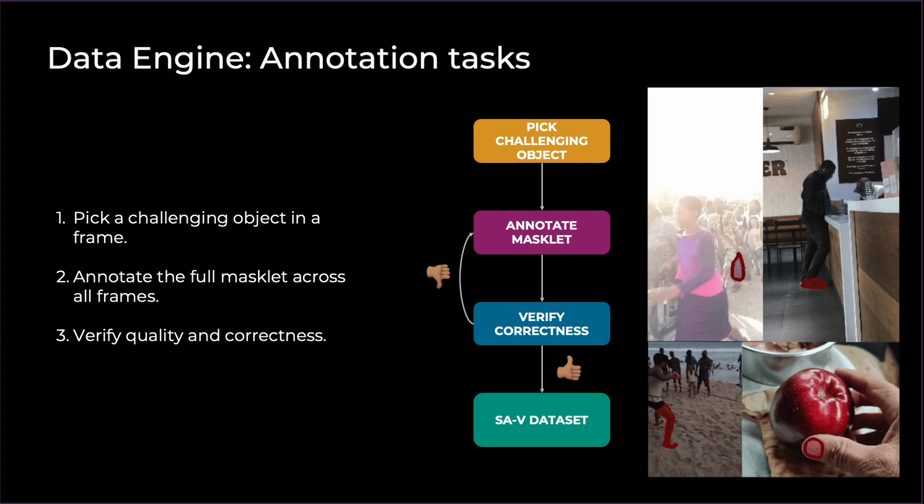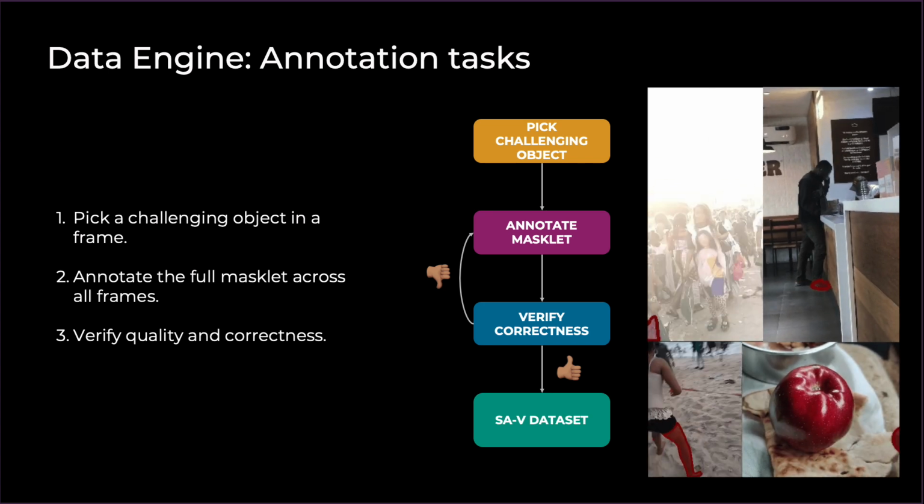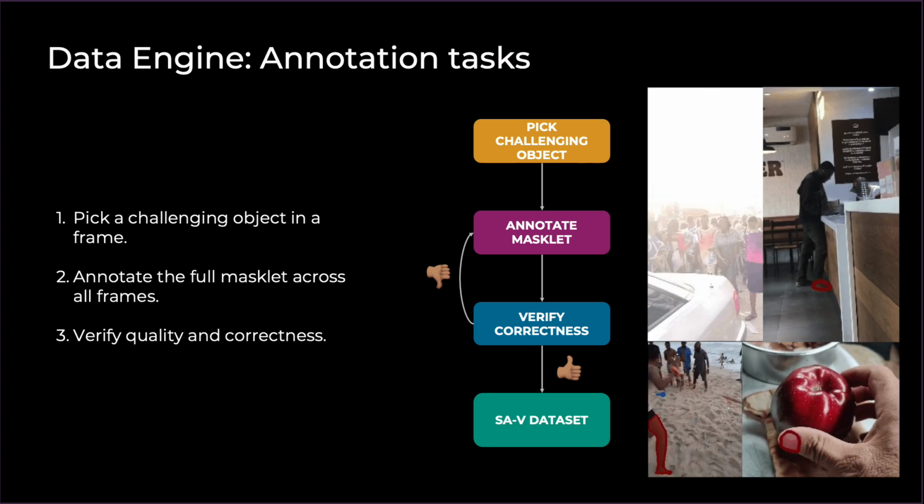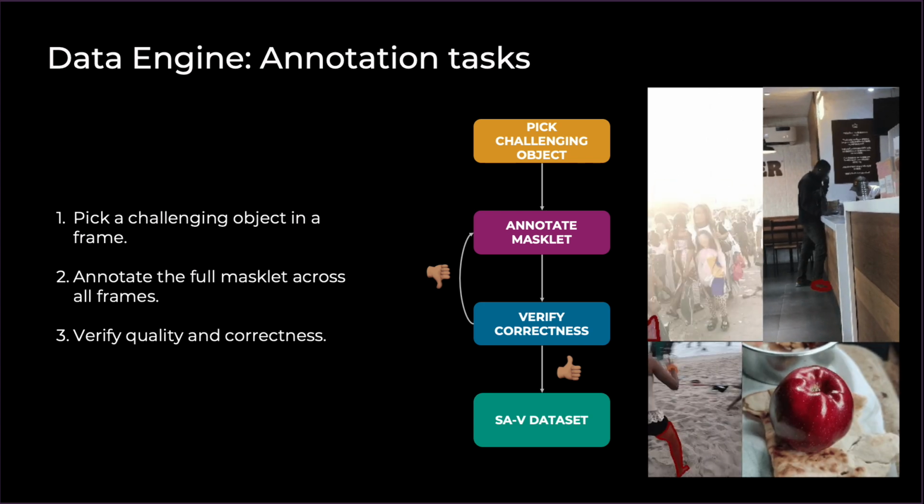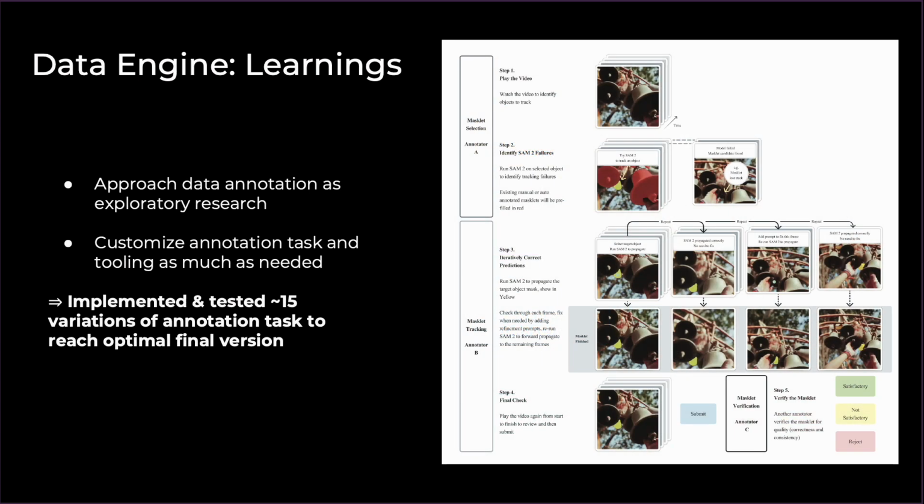Importantly, for each of these tasks, they're done by a separate annotator to maintain high data quality. If this was not the case, we found, for example, that the annotators might select an easy object, and thus the learning signal available from the resulting masklet would be low. As such, the design of the annotation tasks is in itself a critical research direction and needs to be treated as such. We customize the annotation task and tooling iteratively. Altogether, we implemented and tested 15 variations of the annotation task to reach the optimal final version.